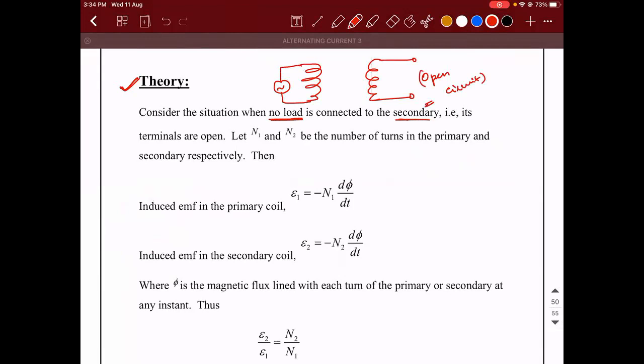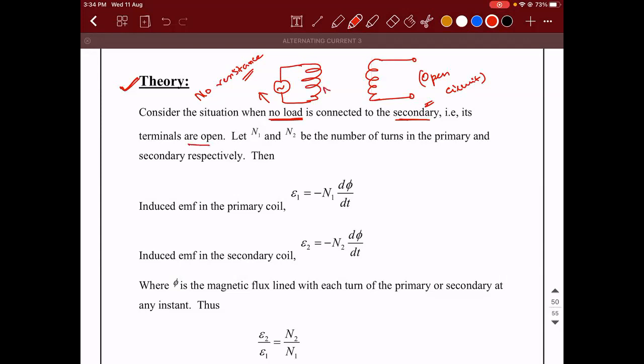Okay. So consider the situation where there is no load. The reason why we are saying no load is because no load means no resistance. If resistance is there, there will be power loss and all those things. Hence, we are deriving only under the condition when no load is connected across the secondary. Then its terminals are open.